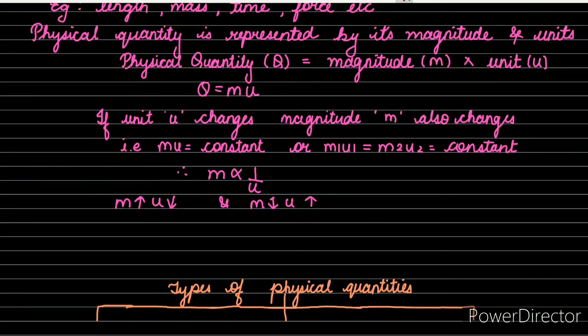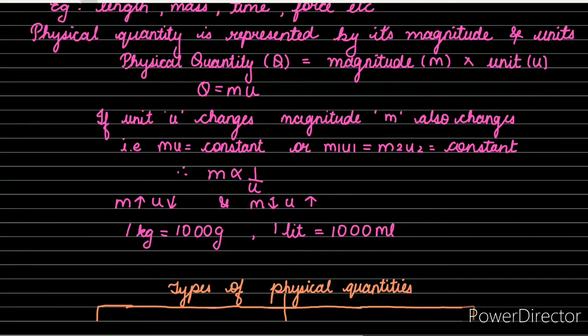If we take an example, 1 kilogram equals 1000 gram, or 1 liter equals 1000 milliliter. Hence, we can say that both magnitude and units keep on changing. If one increases, the other decreases.